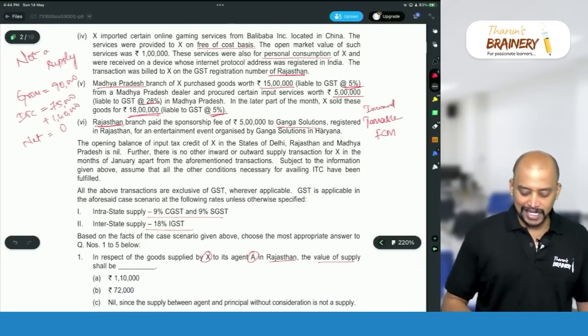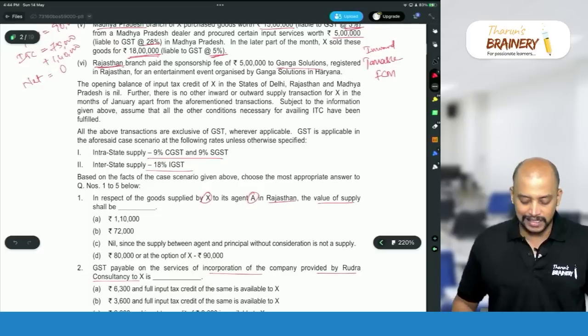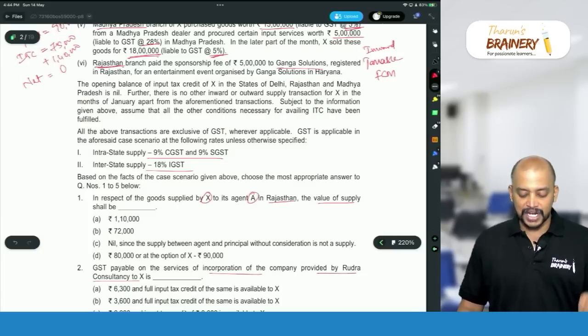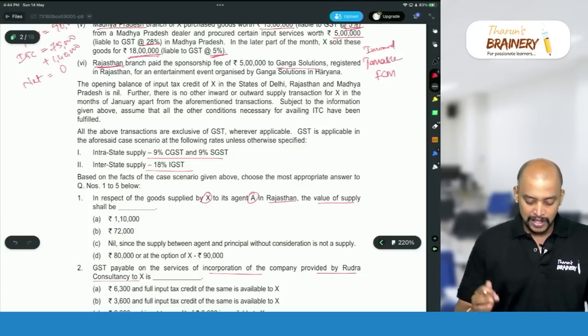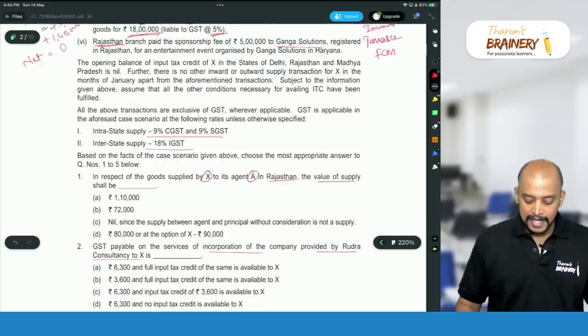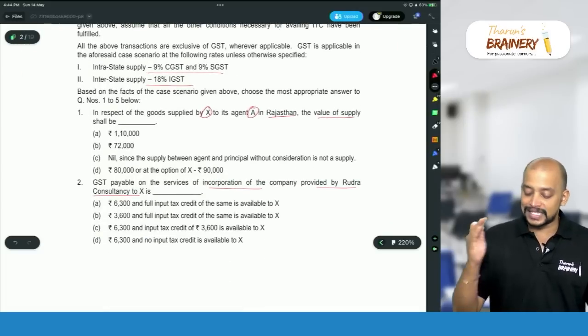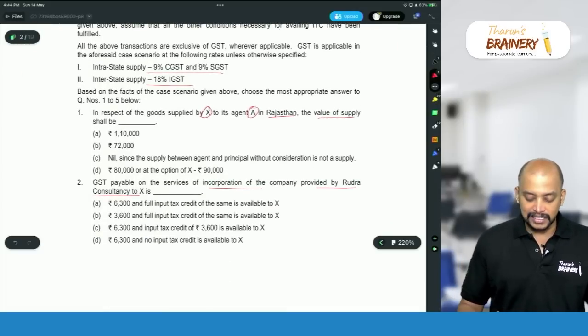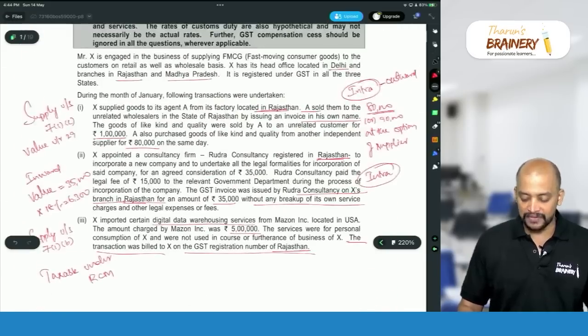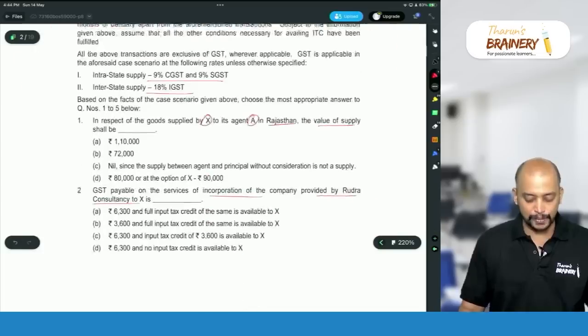The opening balance of input tax credit of X in the states of Delhi, Rajasthan and Madhya Pradesh is nil. Further, there is no other inward and outward supply transaction of X in the month of January apart from the above mentioned transaction. Now, first question, in respect of goods supplied by X to its agent A in Rajasthan, what will be taken as the value of supply? Already we discussed 80,000 or 90,000 at the option of the supplier.